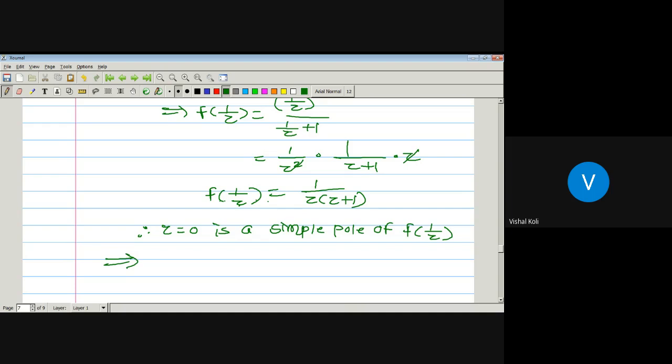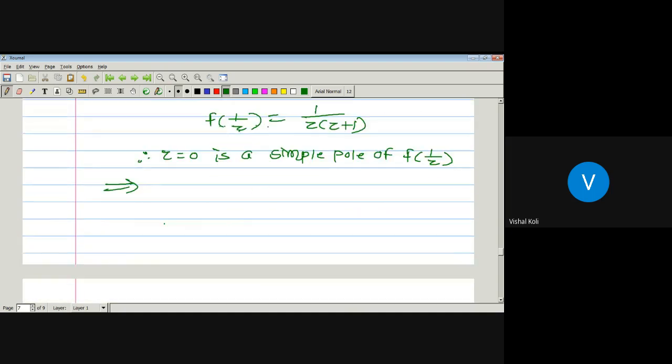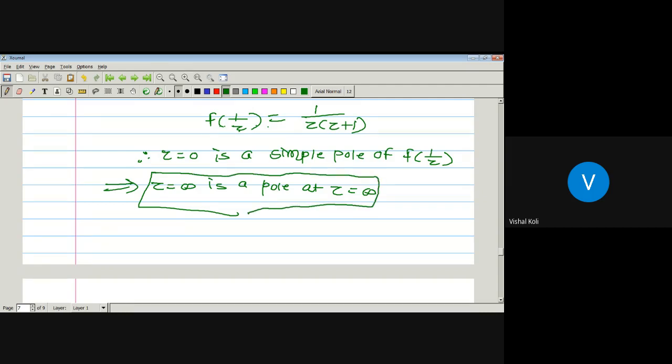Then by the definition of singularity at z equal to infinity, z equal to infinity is a pole. So in this way we can check the types of singularity at z equal to infinity by finding out f of 1 by z. Okay, so up to now any doubt?